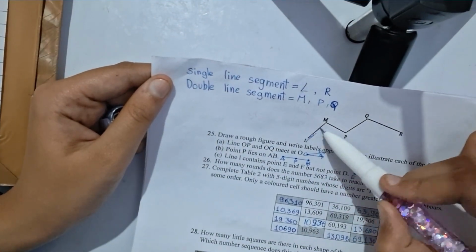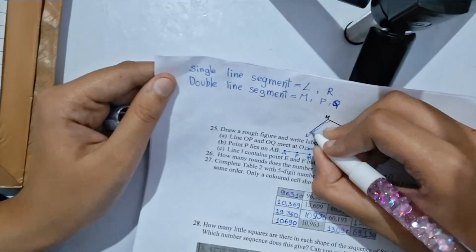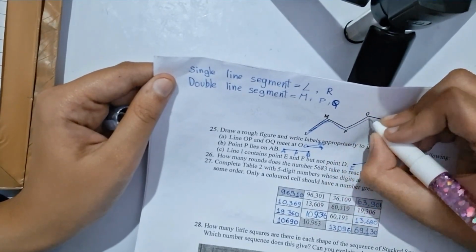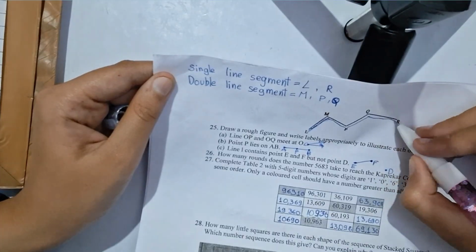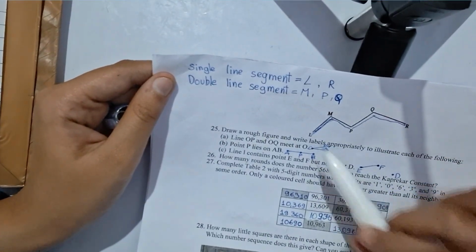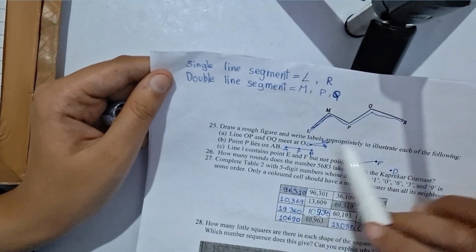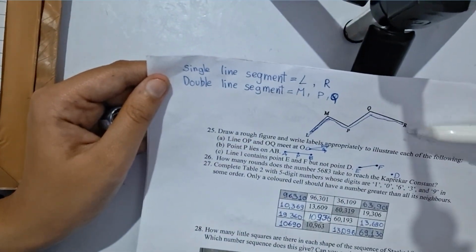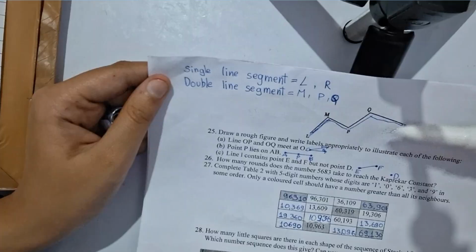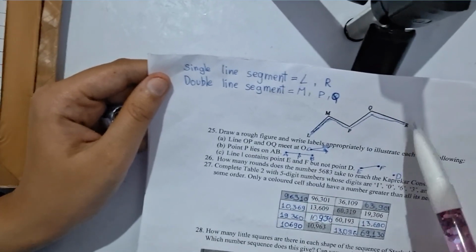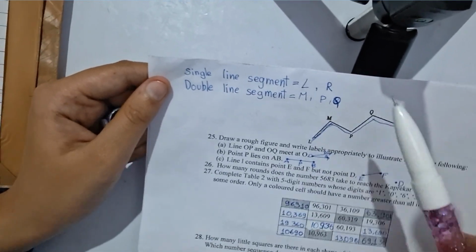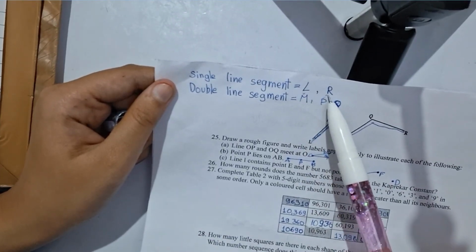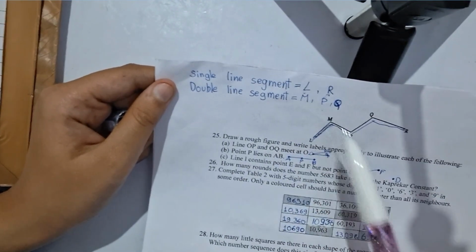See, L and M. This is one line segment. M and P, this is second. P and Q, then Q and R. Here L is only coming first. There is no line such as L and R, L and P, L and Q. And R is coming single. Like RP, no. RM, no. RL, no. Only R and Q. So single line segments are L and R, and double line segments are M, P and Q.